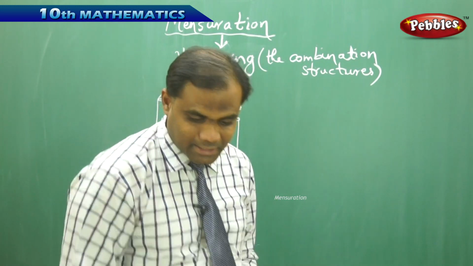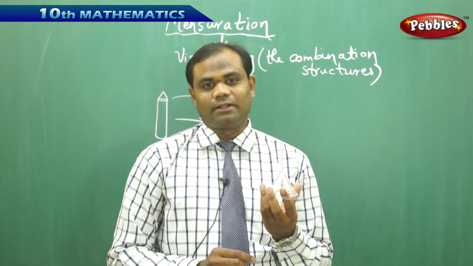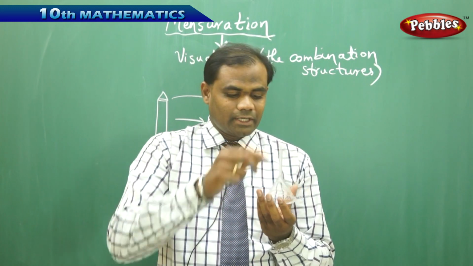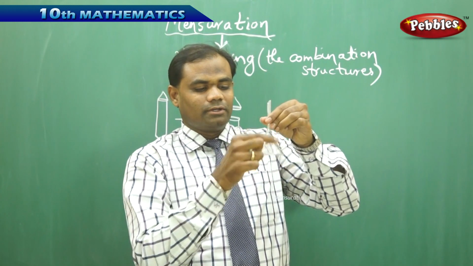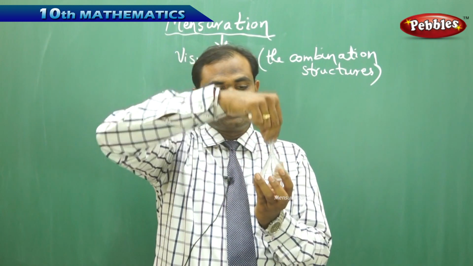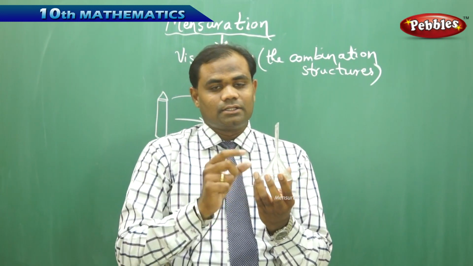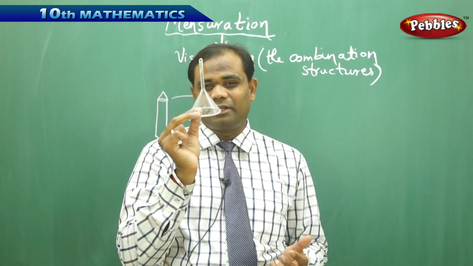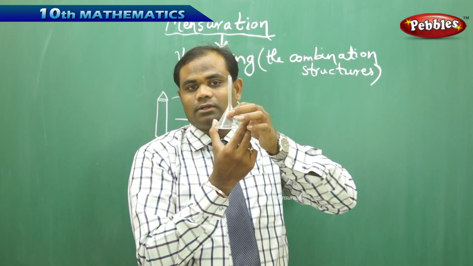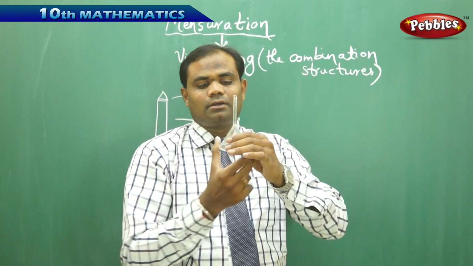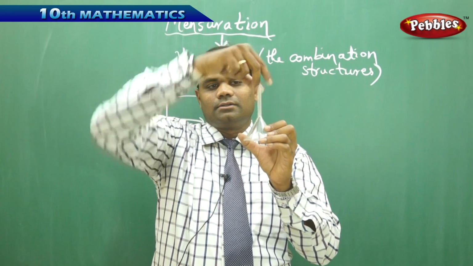Now say for example, I take a real life object, say we all know that this is a funnel. So in case of this funnel, I see that I have one of the shape out here which is exactly separated from the other shape here. So my visualization makes me understand that there are two different shaped objects in this combined object. One is this curved surface object which is called the cone in its mathematical meaning, and the other is a cylinder which I find here in as the thin part.